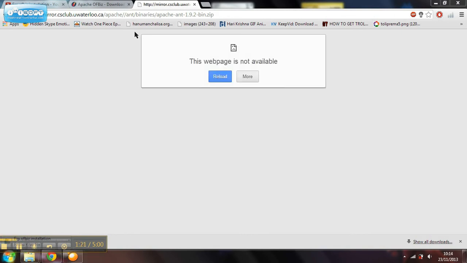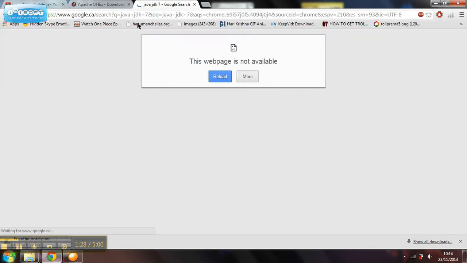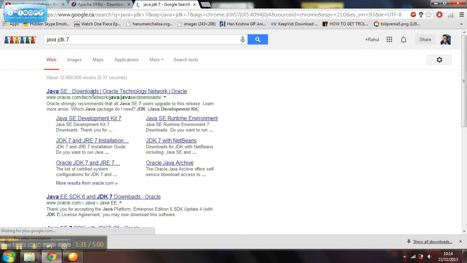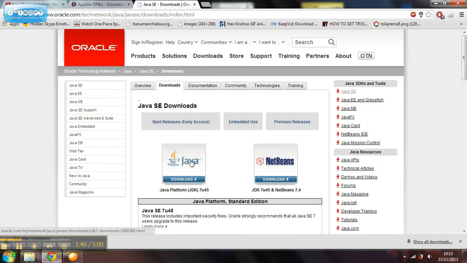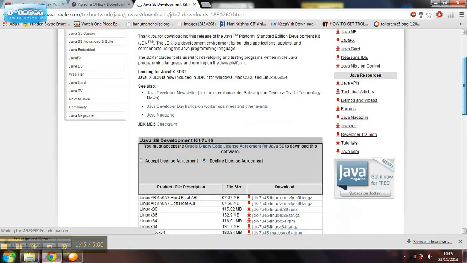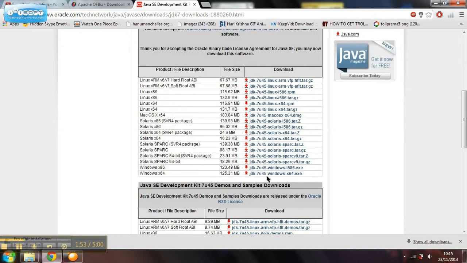Okay, the next step we're trying to download Java, which is a pretty important thing for the ERP system, and creating a website is also very useful, and it seems to be cool. From the website, just download, click the image, and it shows the whole process going. Try to find out which one is the best one.